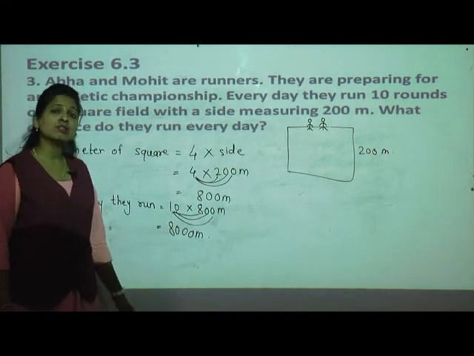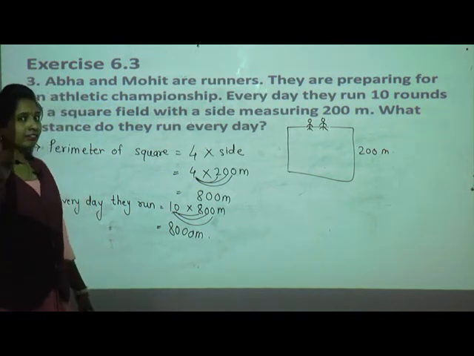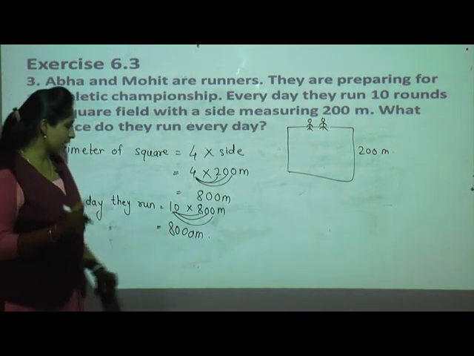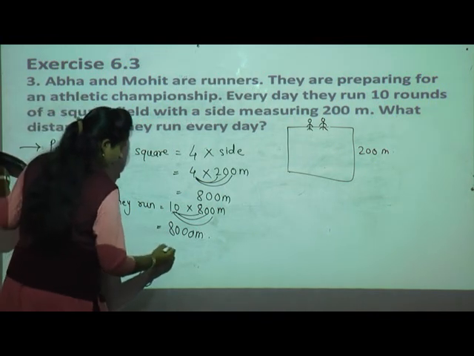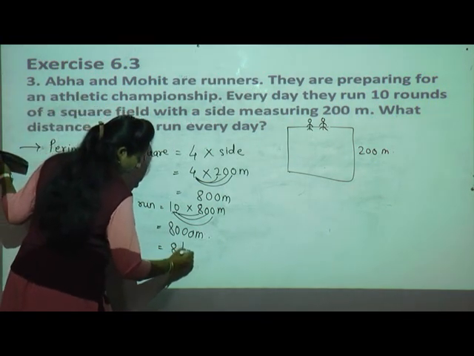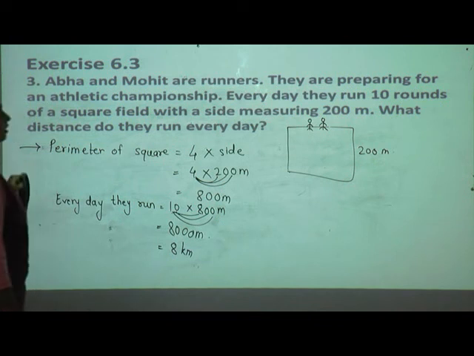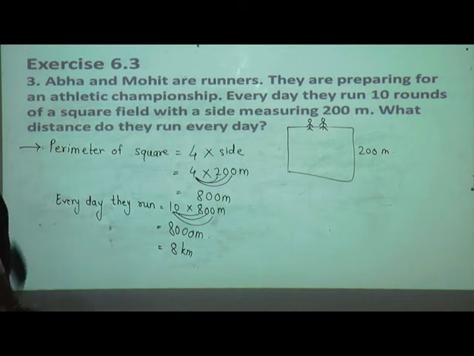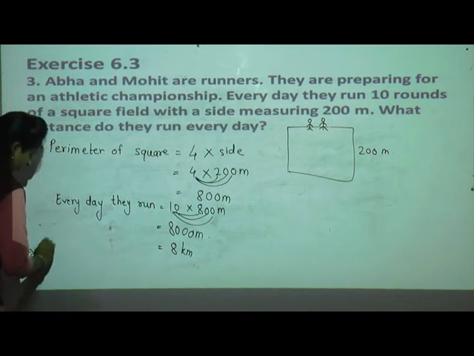So 1,000 meter means 1 kilometer. At the same time, 8,000 meter means 8 kilometer, isn't it? So what is the answer here? 8 kilometer. So what distance do they run every day? Yes, tell me.